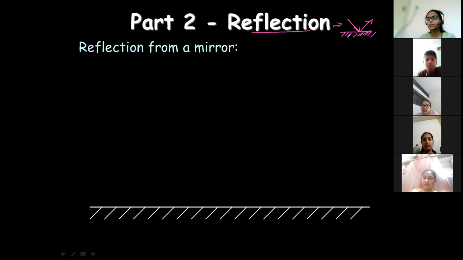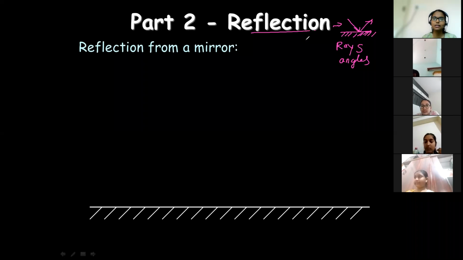The coming back of light into the same medium is what we call a reflection of light. And the two laws of reflection, I think in the last class also we understood. The first law is regarding the rays: the incident ray, reflected ray, normal, and the point of incidence all lie in the same plane. And the second law is regarding the angles: the angle of incidence and angle of reflection are equal. Let us see with a little figure.